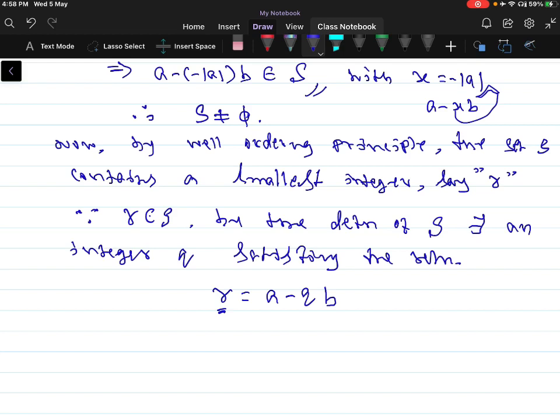Therefore R I can take as A minus QB, where R is greater than or equal to 0.